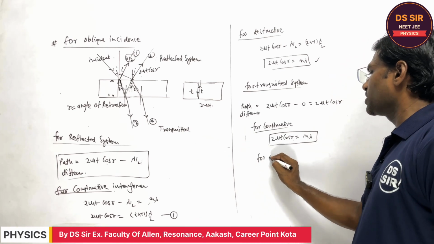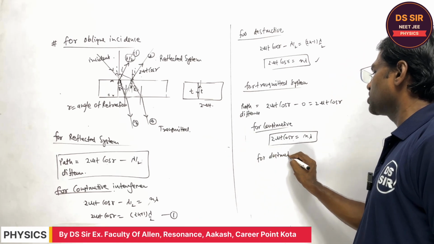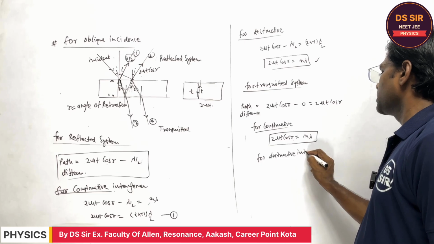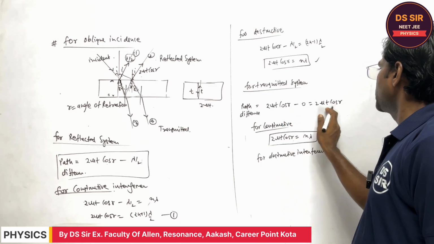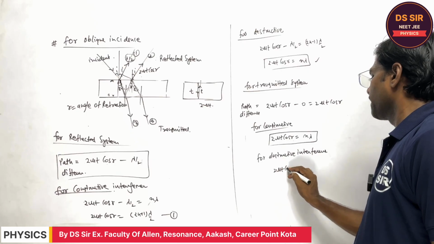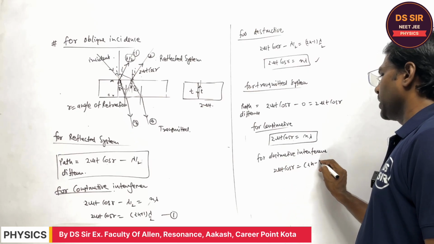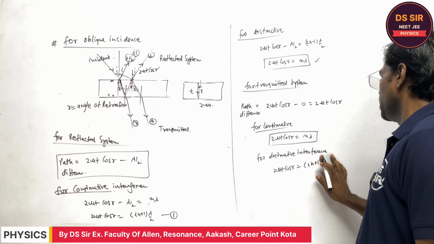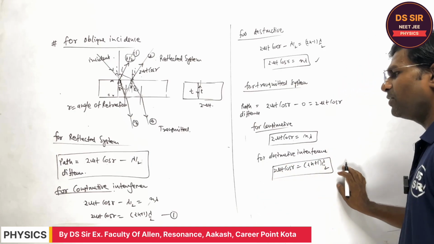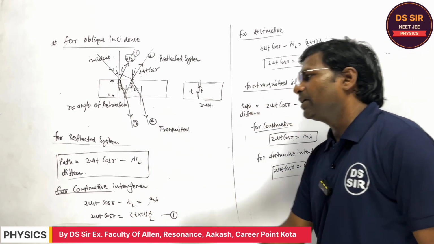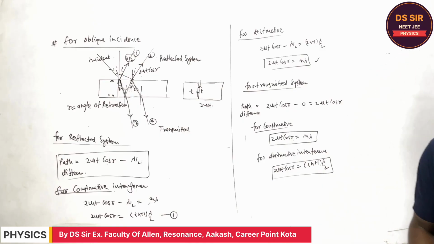And for destructive interference, 2 mu t cos r, this is the path difference, is equal to (2n minus 1) lambda by 2. So these are the absent wavelengths in the reflected system. Copy this.